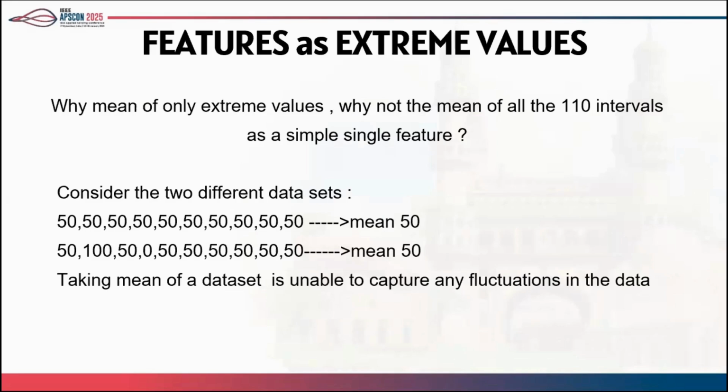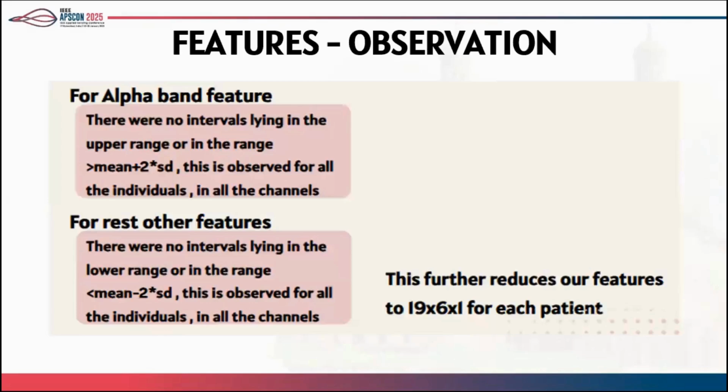So another thing is, why are we taking the mean of only the extreme values, why not directly the mean of the 110 intervals? There's a simple data example for this. Considering the extreme values helps us capture the fluctuations present in data. If we only consider the mean, we cannot get the fluctuations present here. Like you can see, both these data sets have the same mean.